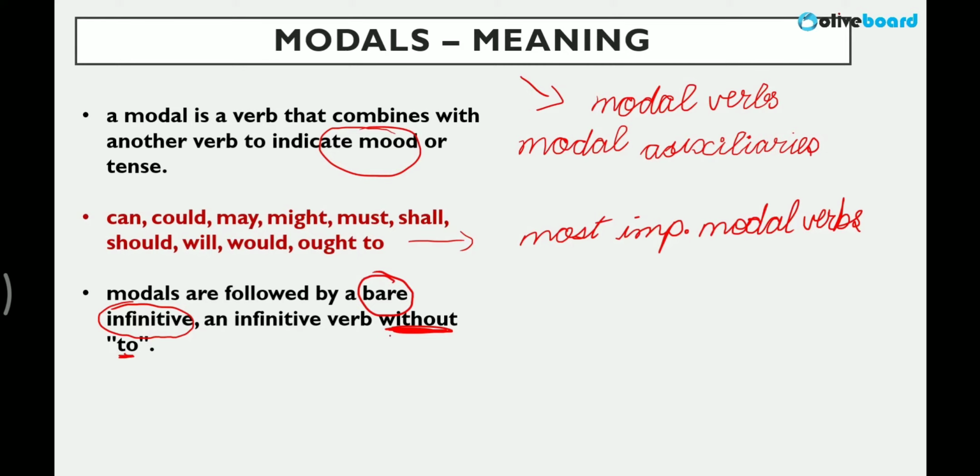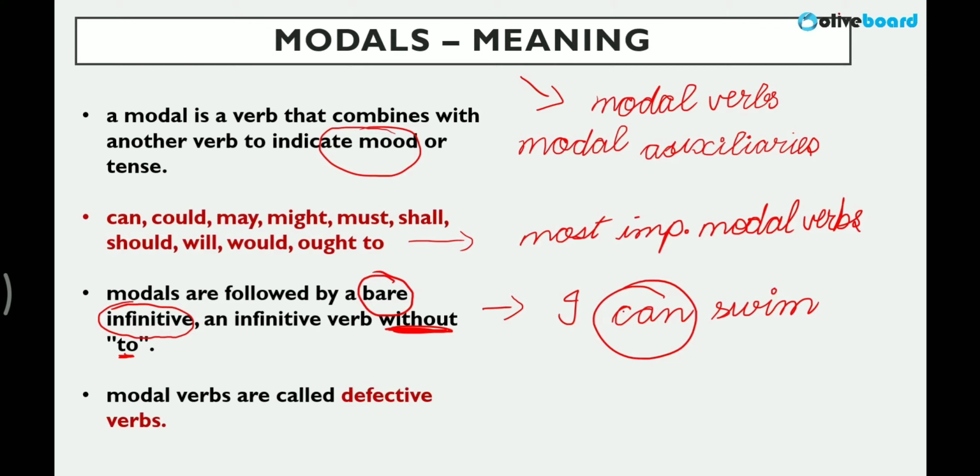If you look at a verb, we say bare infinitive. So whenever we use a modal, you can frame any sentence and see, wherever we use a modal, it's without to, right? For example, just a very simple one, I can swim. So I have used it without to. Can is the modal here, correct?